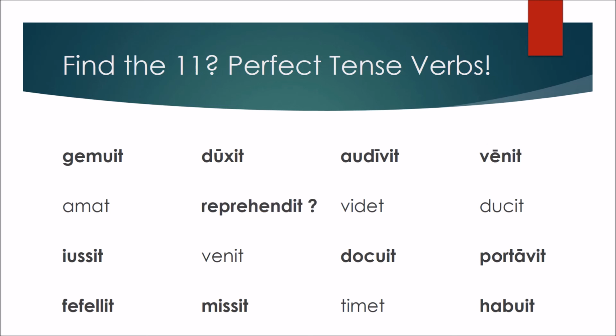and that is because it doesn't change at all. This is our verb reprehendere, to blame, to scold, and as you can see, if we just take off that last little chunk, the base reprehend is exactly the same. This is an example of a verb that does not change in the third principal part, and so without context, without a sentence, without a paragraph, without a story, we can't really tell if this verb reprehendit is in fact in the perfect tense or if it's just in the present tense.